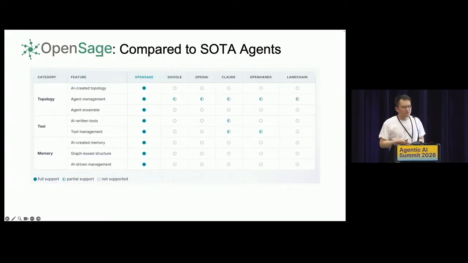For the sake of time, I'll skip the technical details. Basically, we redesigned the whole ADK, what we call the agent development kit, to enable the agent to explore its own topology and write its own tools along the way of execution. So here's a comparison between our OpenSage and the frontier agent developer kits from Google, OpenAI, and others on this new capability. As we can see, that's why we call OpenSage Agent 2.0.